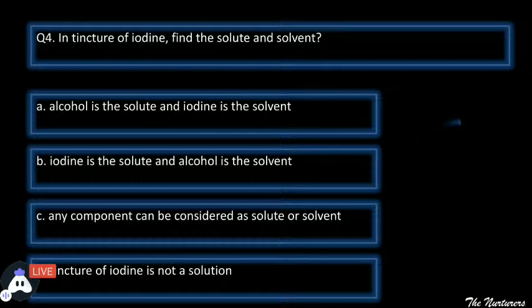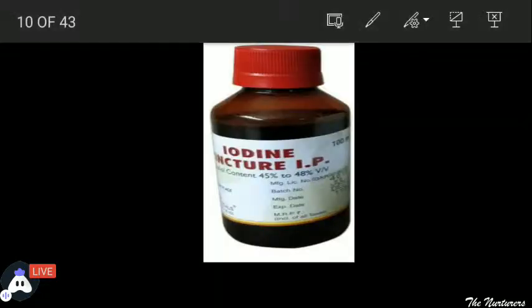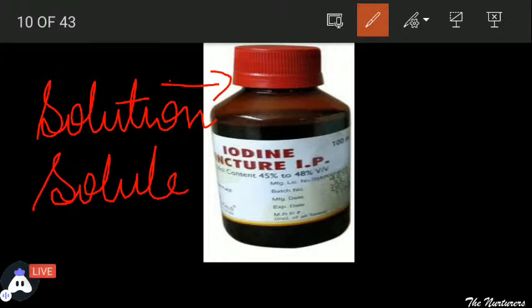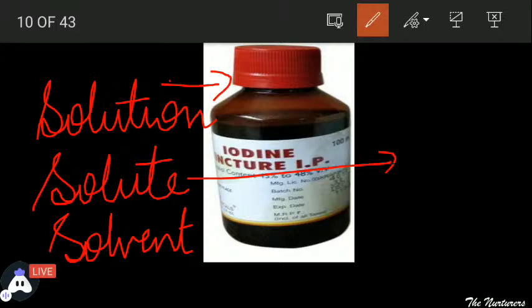So, see students, if we are talking about tincture of iodine, you almost know how it looks. It is found in the lab in this form. And tincture of iodine is a solution. Perfect. And solutions are made up of two components. What are the two components of the solution? The very first is the solute, and the next is the solvent. The one which is present in lesser quantity is the solute, and the one which is in more quantity is the solvent.